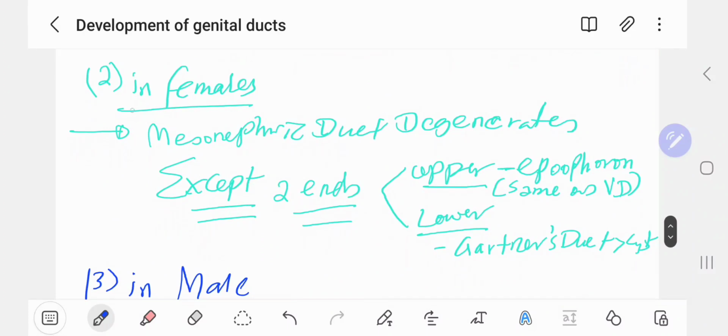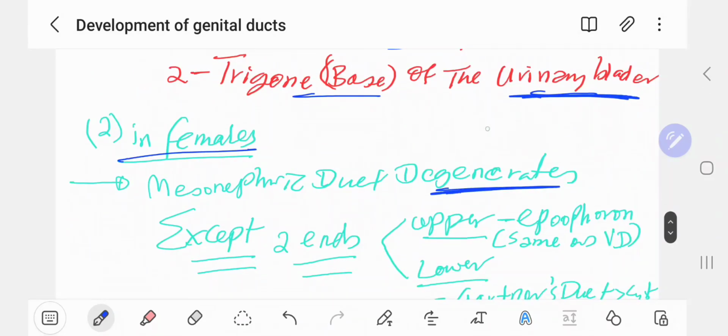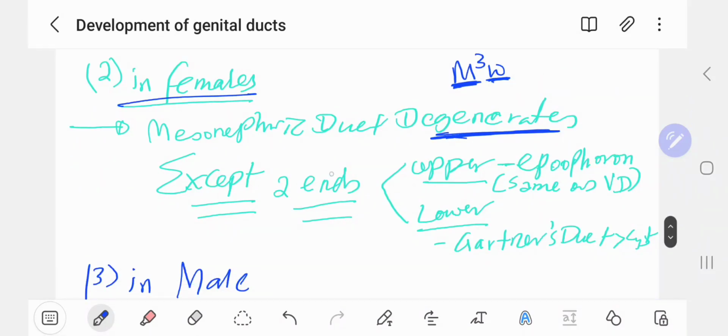So in female, mesonephric ductus degenerates, because as you have already seen, mesonephric ductus is only for what? Male. Remember, mesonephric ductus, MQW. Mesonephric ductus is mostly for male, okay? And sometimes it is called the Wolffian ductus. So as you have seen, mesonephric ductus degenerates in female except two ends, like paramesonephric ductus in male degenerates except two ends.